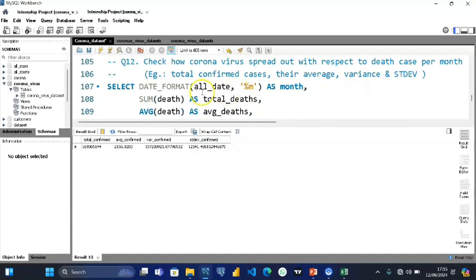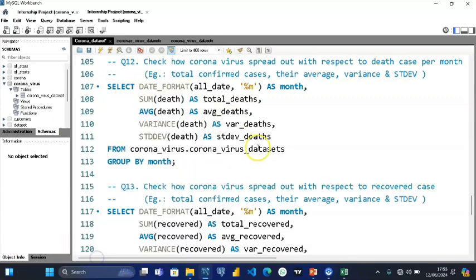If we go down to the next question, we want to check how the coronavirus spread out with respect to death cases per month. So we look at the total, the average, and its variance with the standard deviation all combined. So let's run the code.